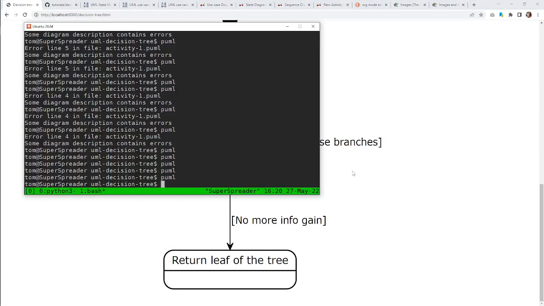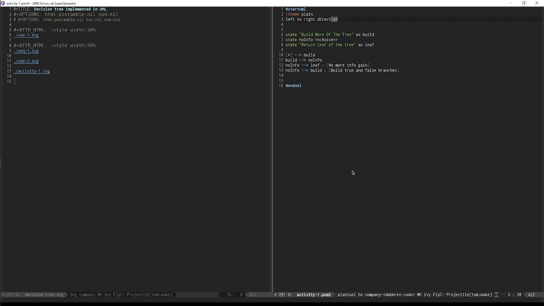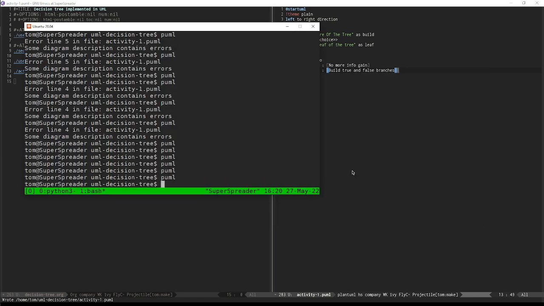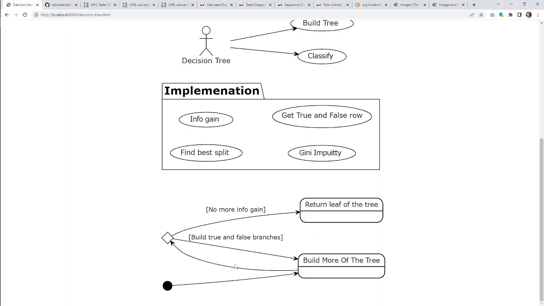I kind of want it to look nicer. Not really sure. Let's see what we can do. You can make it look nicer sometimes with different ways of rendering the arrows. You sort of tell it how you want the arrows to lay out. Yeah, this is okay. This is all right.